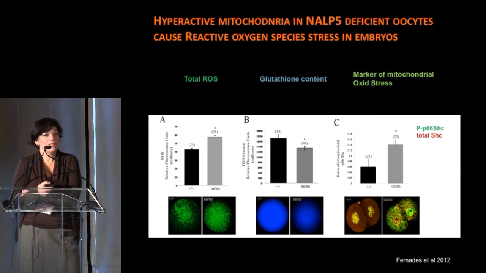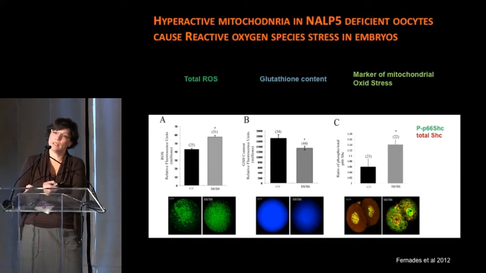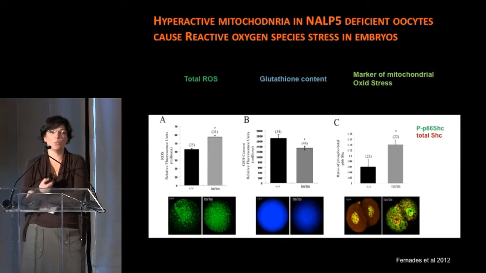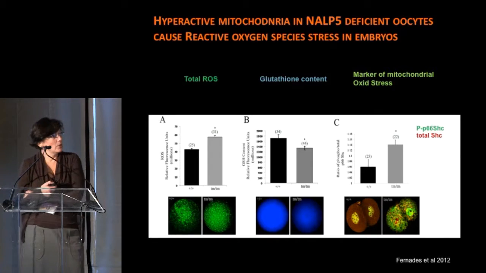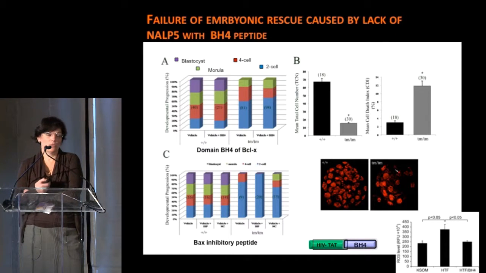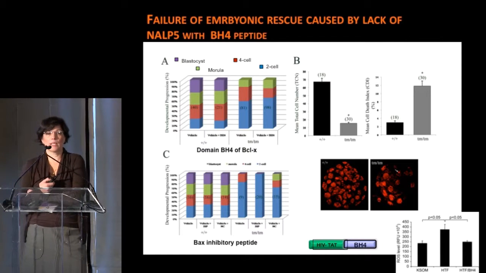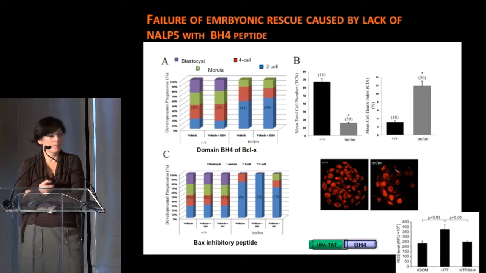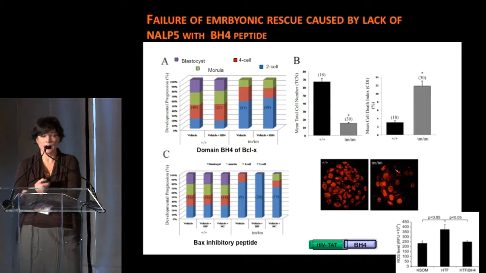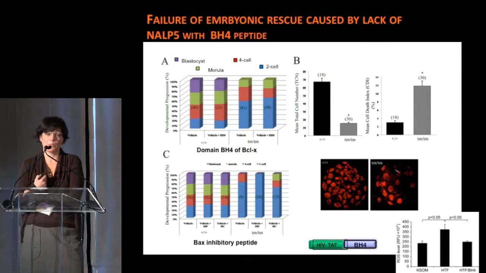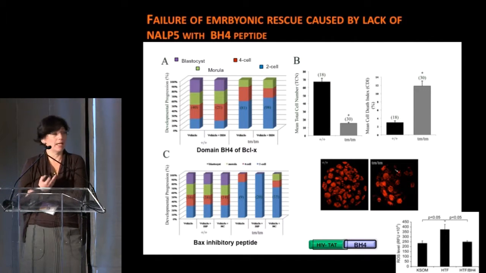So very naively, we thought, okay, can we deal with the ROS in this model? And if we deal with the reactive oxygen species, can we push the embryo development? In order to do that, we took advantage of a small peptide that we supplement in a culture dish, the BH4 domain of the Bclx protein. We have previously worked with this small peptide and showed that it can improve embryo development as well as suppress reactive oxygen species in normal, wild-type embryos cultured in poor quality media.